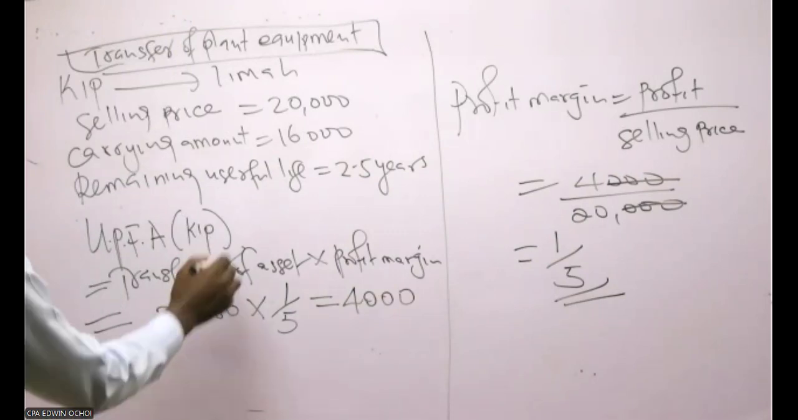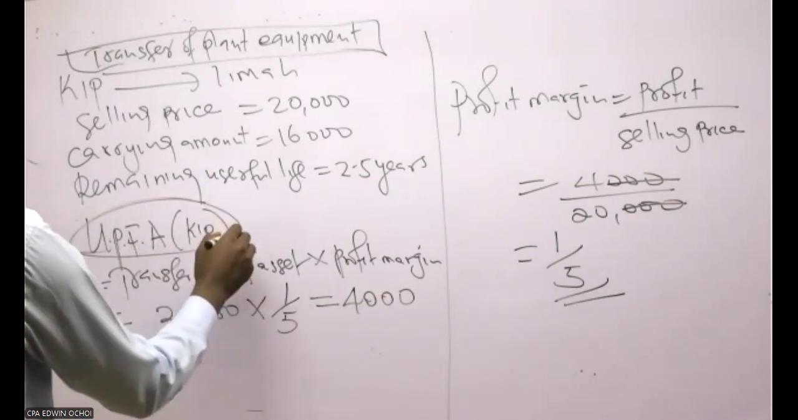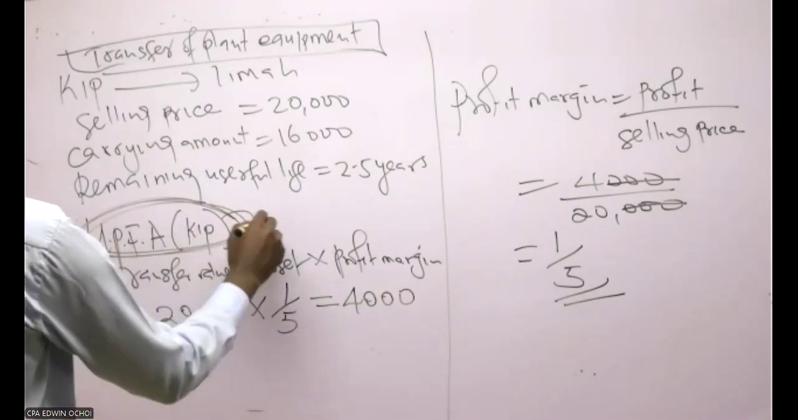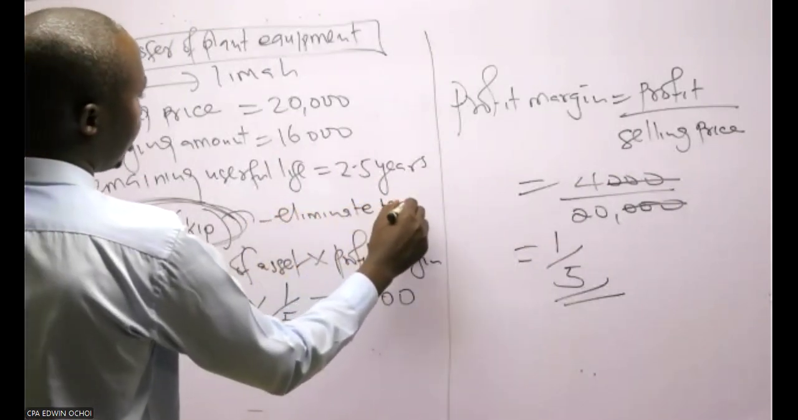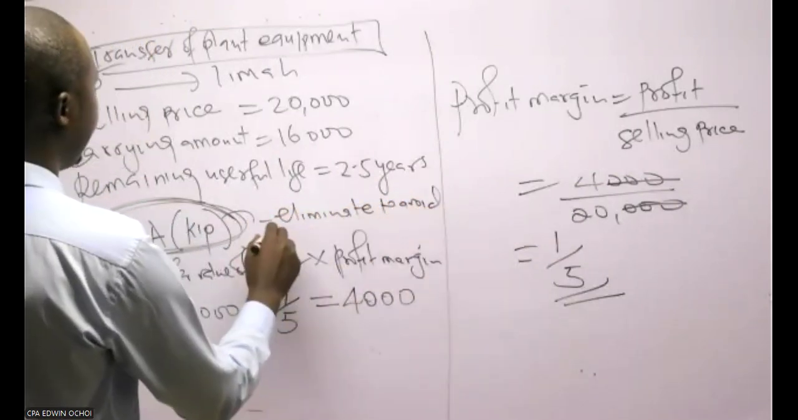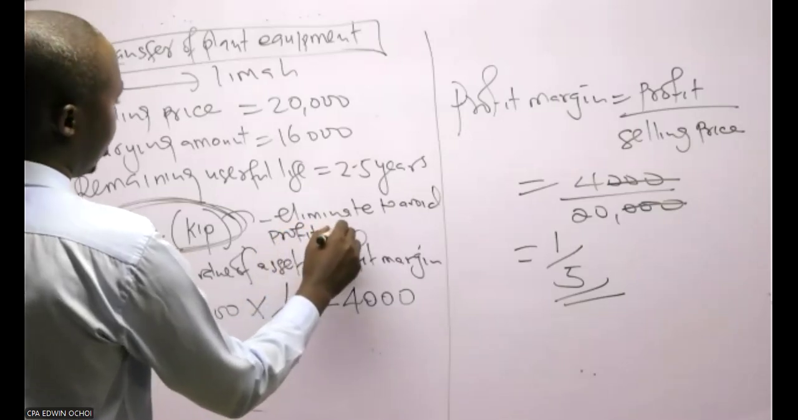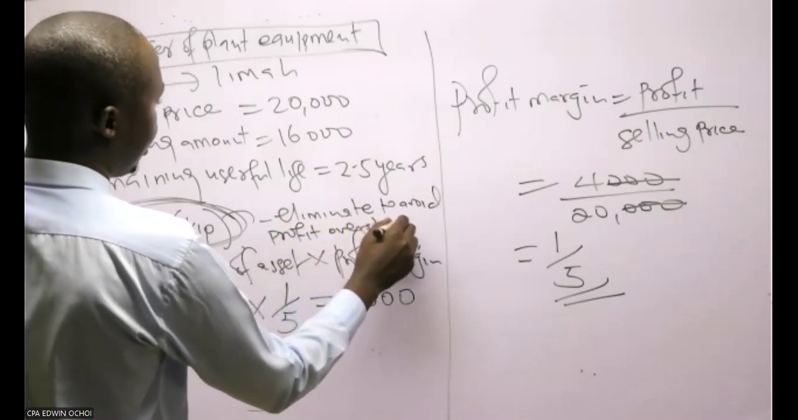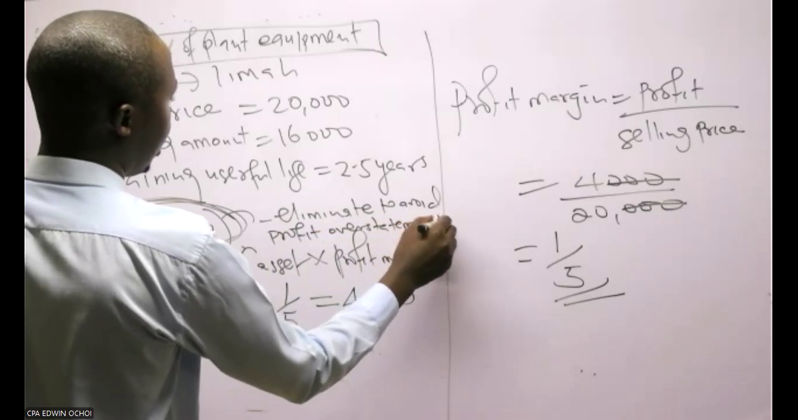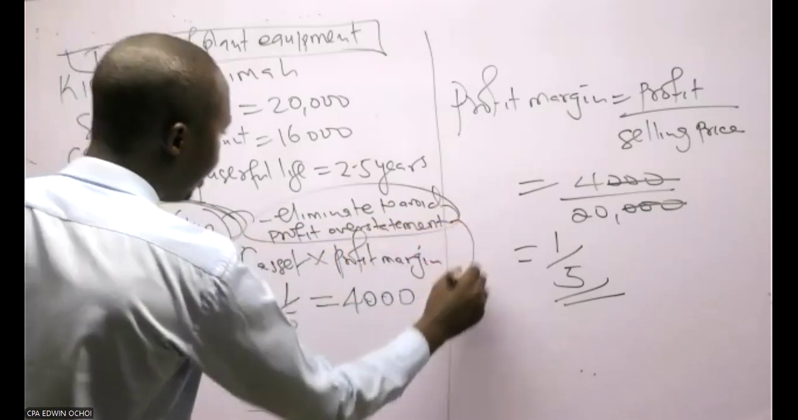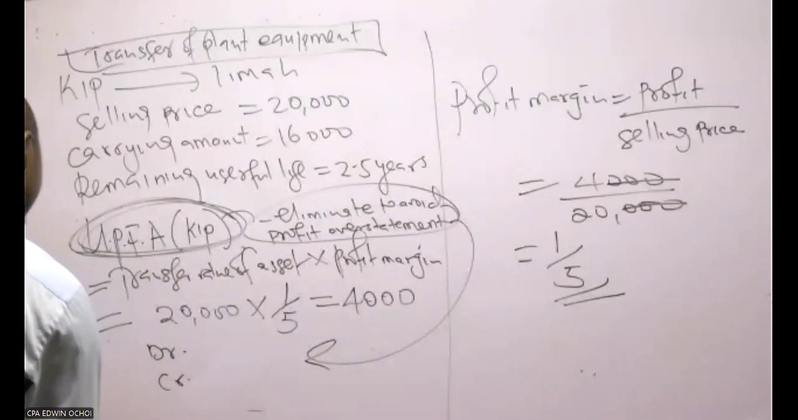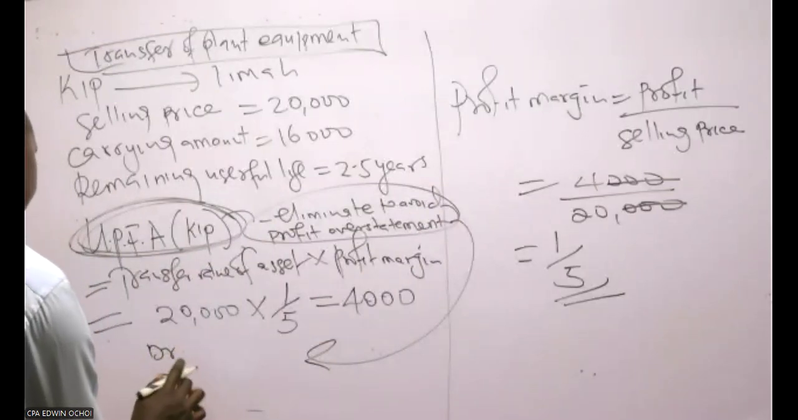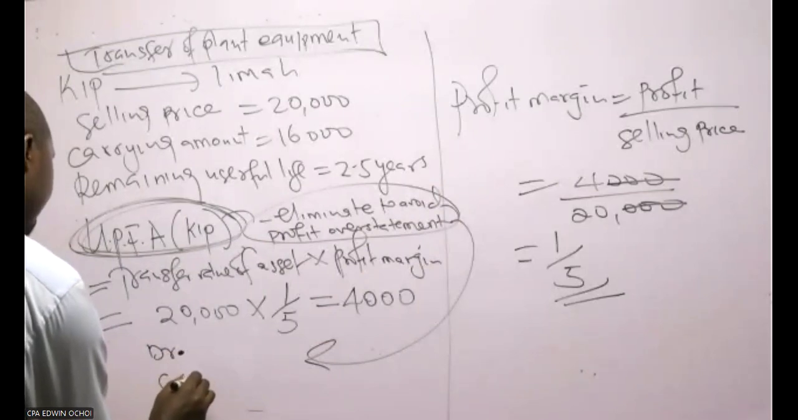So this profit must be eliminated. Eliminate to avoid what? To avoid profit overstatement. How do we eliminate it? Debit which account and credit which account?